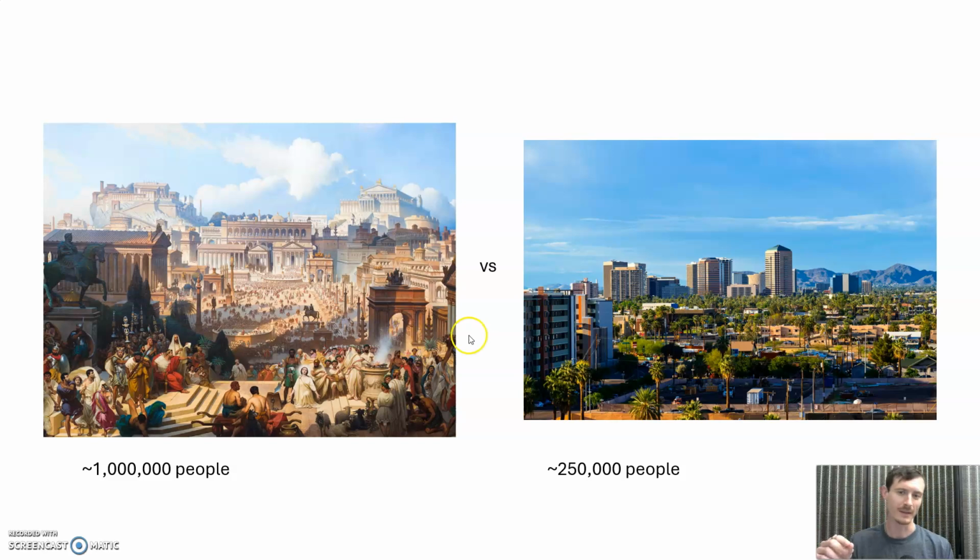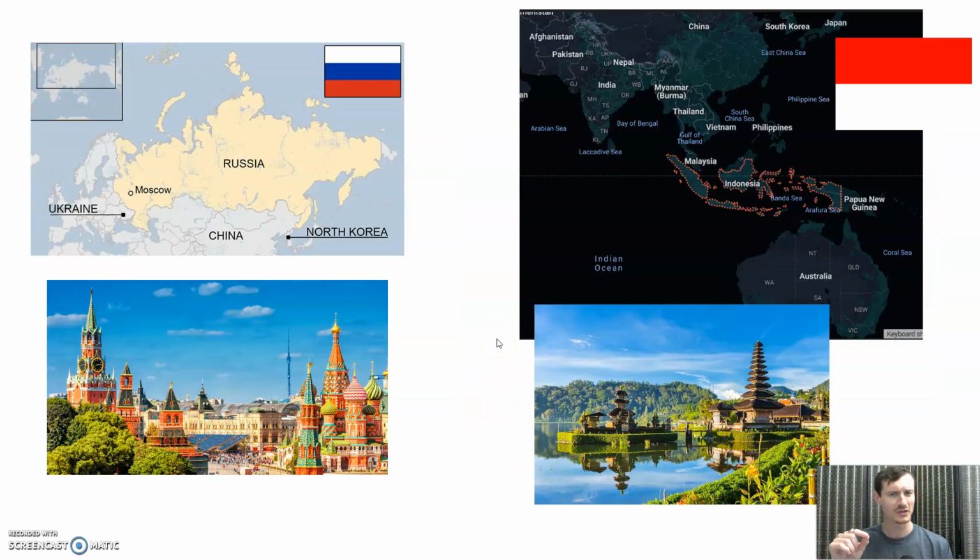And the answer is Rome, by a factor of 4. About 4 times as many people. Estimates of this one are pretty rough, but no matter how you cut it, it's a lot more than live in our city of Scottsdale, which is a city of about 250,000, which is still pretty big.